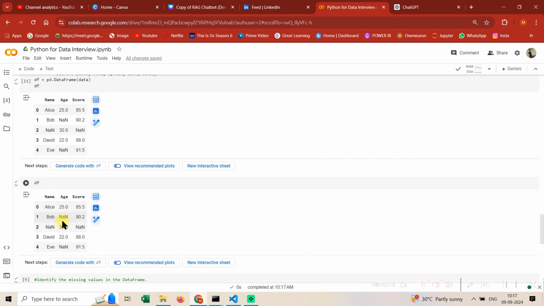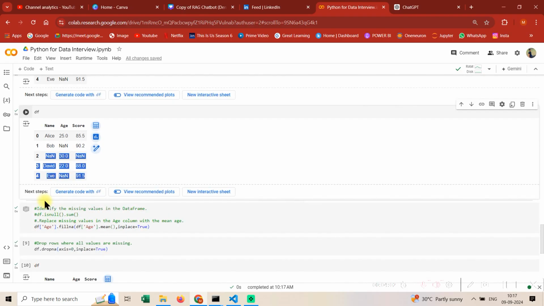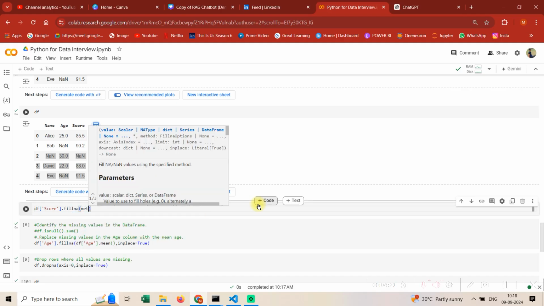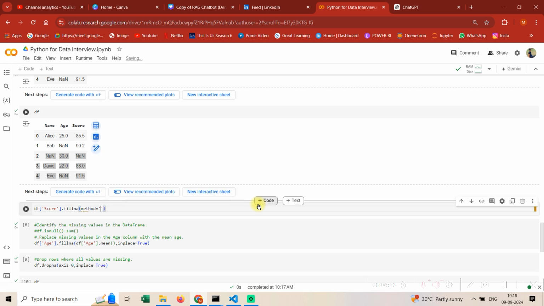Okay guys, just see the score for this name, which is equal to NaN. Just see this row, you will see how I do it. So how we do it is df score. We need to fillna again, but this time the method would be ffill, and we need inplace equal to True.